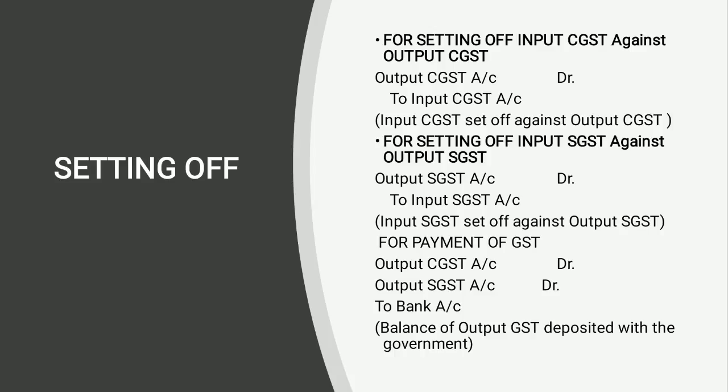You may write it down with one entry. In case output CGST is equivalent to the input, then input and output will be placed with the same value, but in some cases output is less. So up to the input value you have to cover from the output, and no value will be paid to the government until it is covered. I think the matter is clear. With practice you will know how to set off these entries. Thank you.